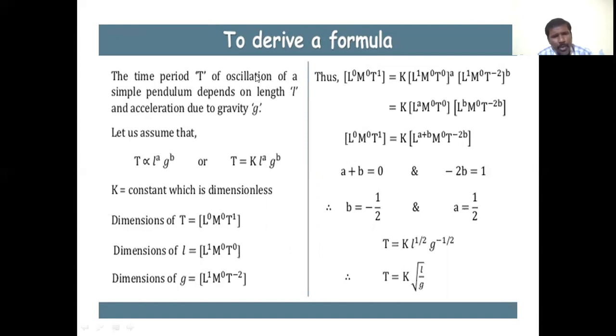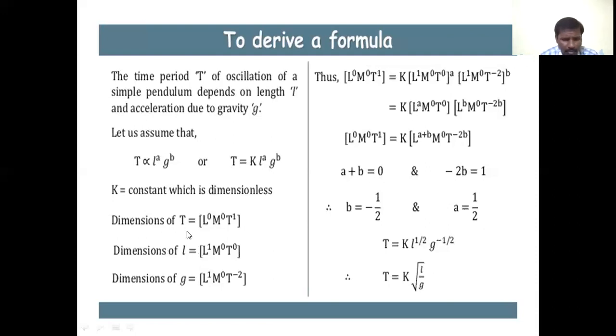So how can they depend? The time period depends upon length and gravity. How it is proportional, how they are related, we have to derive the equation by using dimensional analysis. Let us assume that the time period of oscillation T is directly proportional to L to the power a into g to the power b, that is T equals k L^a g^b, where k is a proportionality constant. The constant k is dimensionless, because constant numbers do not possess dimensions.